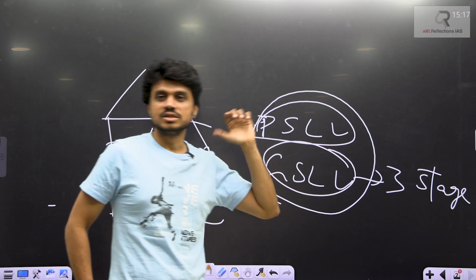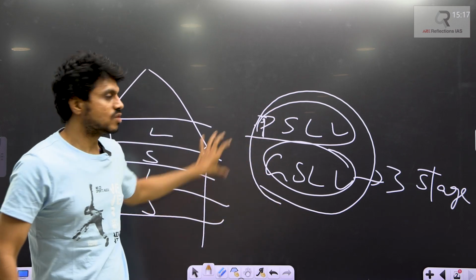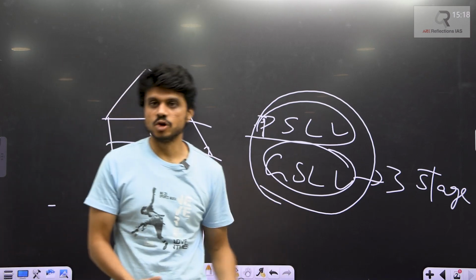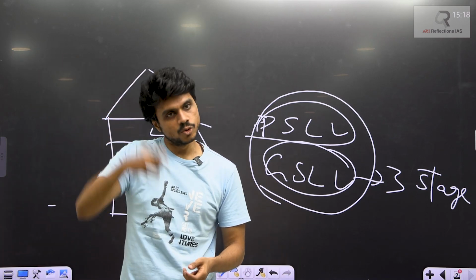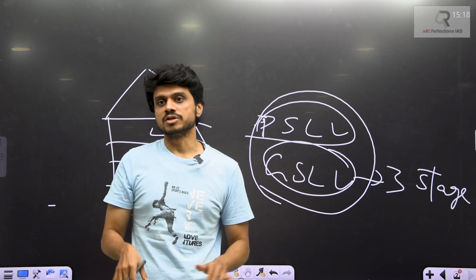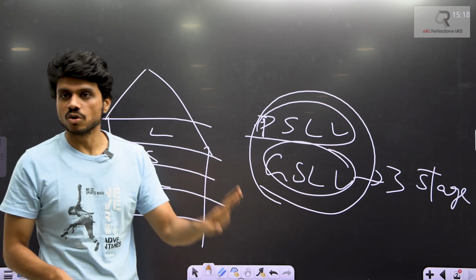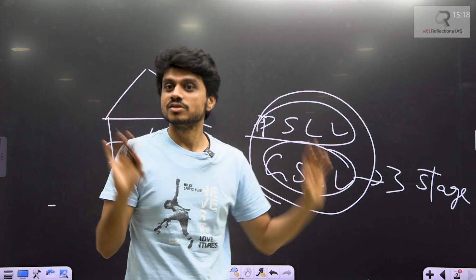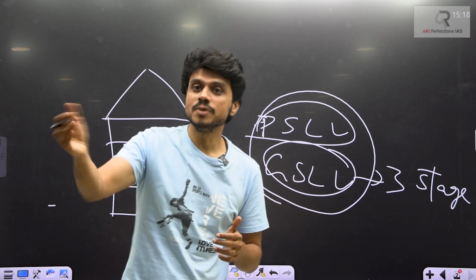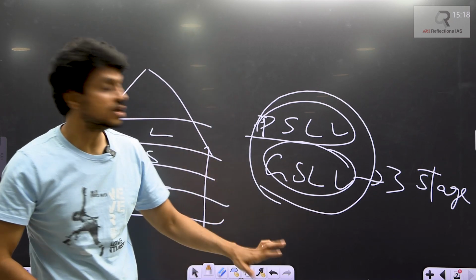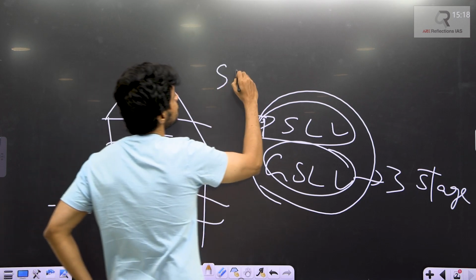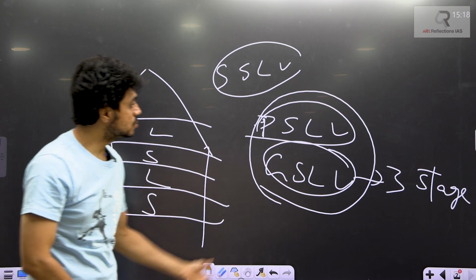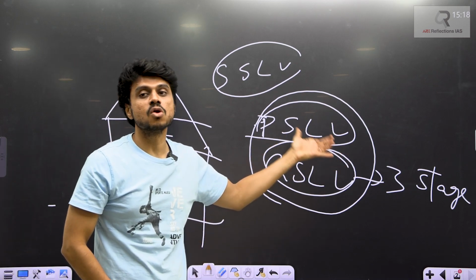So we need small satellite launching vehicles, because once you use these rockets, you cannot bring them back. This is not like your aeroplanes where you can bring them back and reuse them. These are not reusable launching vehicles. Once you use the rocket, then it is gone. Boom. That's why we are developing reusable launching vehicles. And currently we want small satellite launching vehicles for the lesser weights. We don't want to use such a big vehicle because it involves a lot of cost.